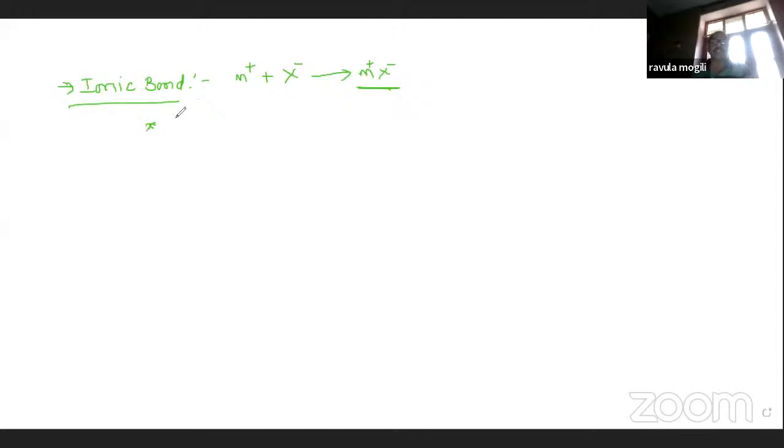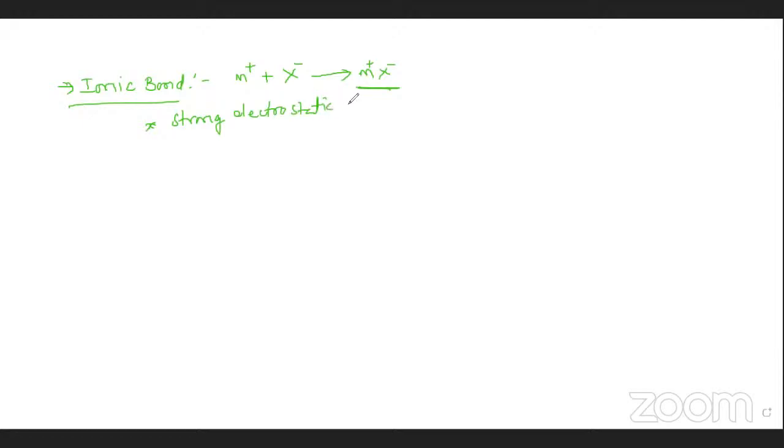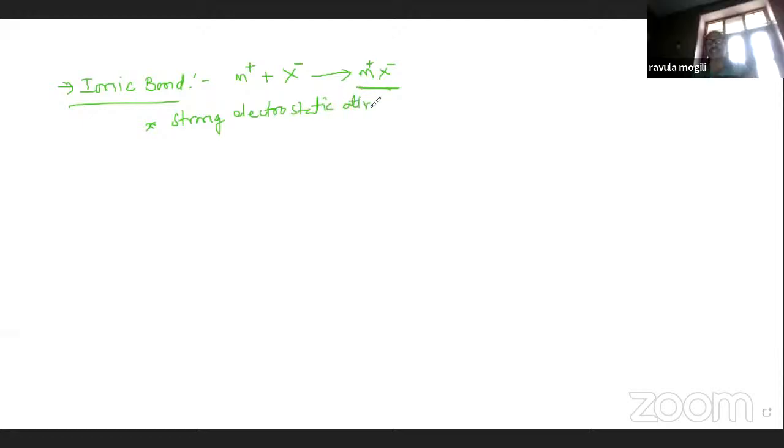So ionic bond is nothing but a strong electrostatic attraction force. A strong electrostatic attraction force present between oppositely charged ions is called an ionic bond.